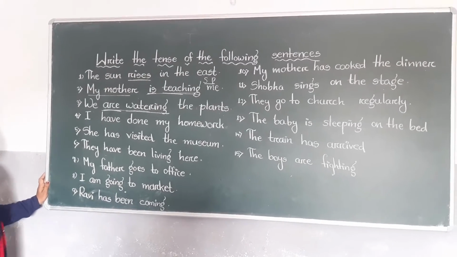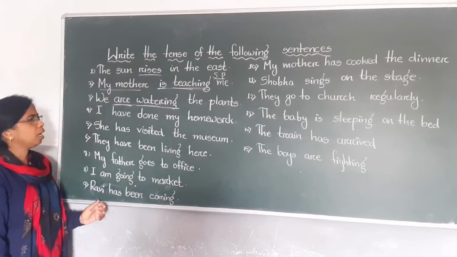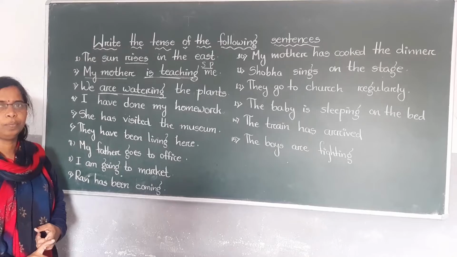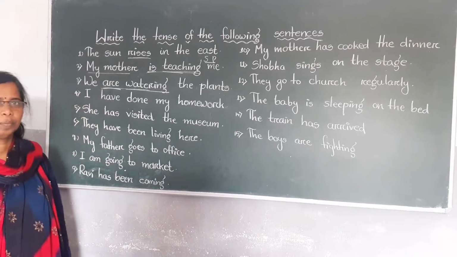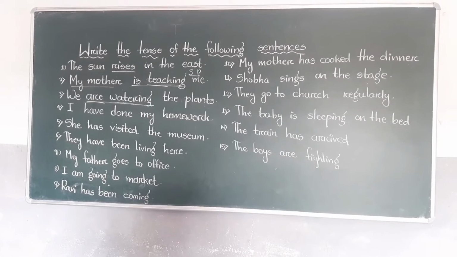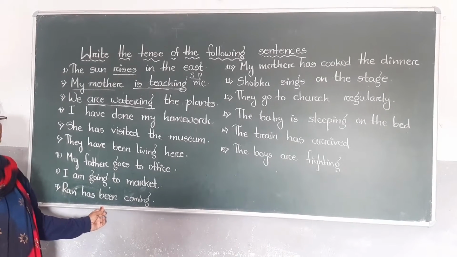Now come fourth one. I have done my homework. This is which tense? Already I told you has or have plus verb 3. Verb 1, verb 2, verb 3, like go, went, gone; do, did, done.